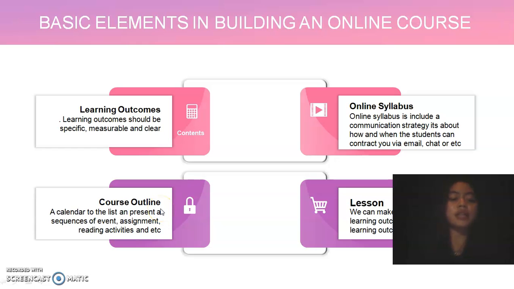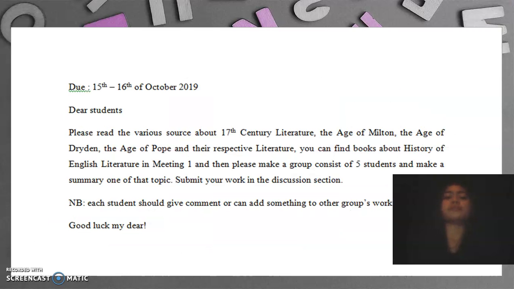The course outline is a calendar to list and present the sequence of events, assignments, reading activities, and etc. And the last basic element is the lesson. We can make a lesson with the learning outcomes, at least one learning outcome.